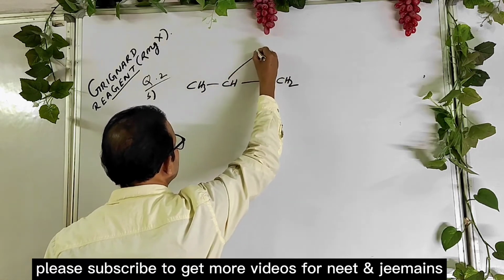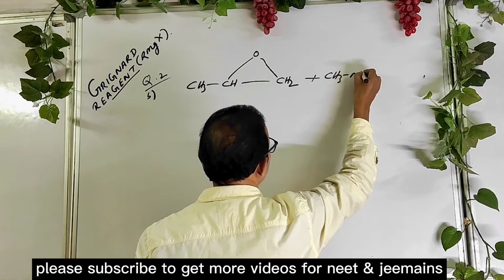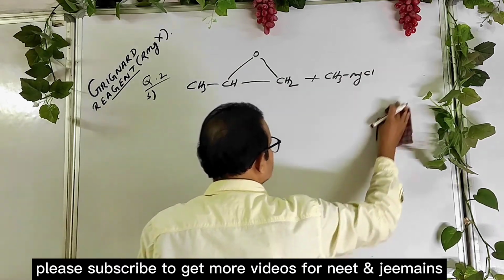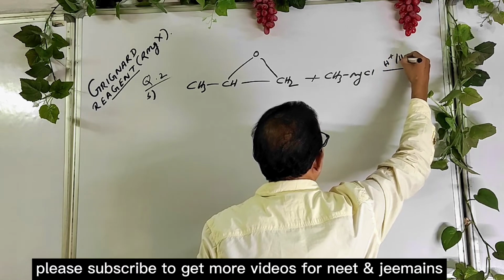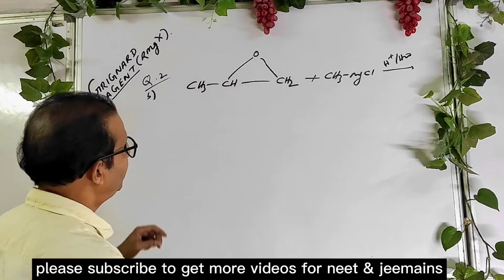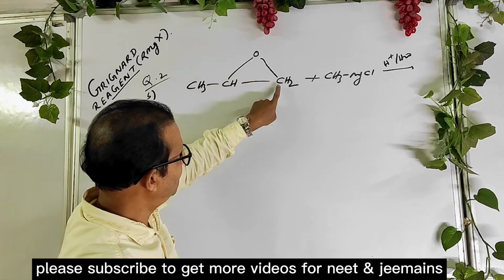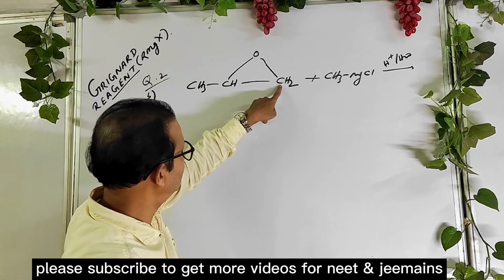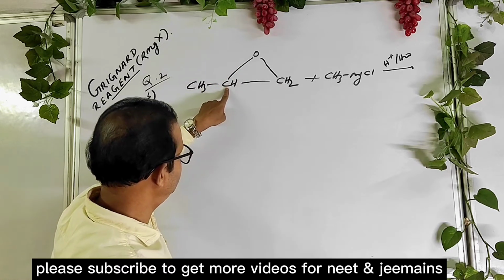Because you know that during the reaction, carbocation is formed, and the carbocation which is formed should be stable. So that's the factor. For unsymmetrical ether, what happens? If you break here, it becomes positive charge, that is primary carbocation. If you break on this side, it becomes positive charge, that is secondary.